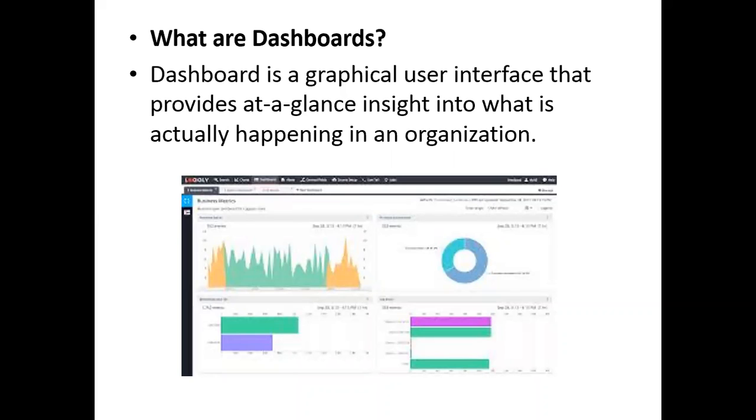Why are dashboards important? Dashboards are going to help us to track the analysis, to understand and analyze the performance. They're going to also help us to provide better analysis. They're going to help us to provide alerts.